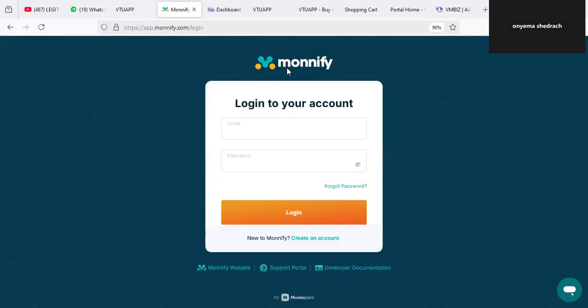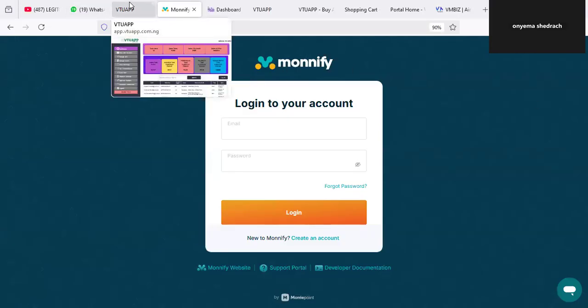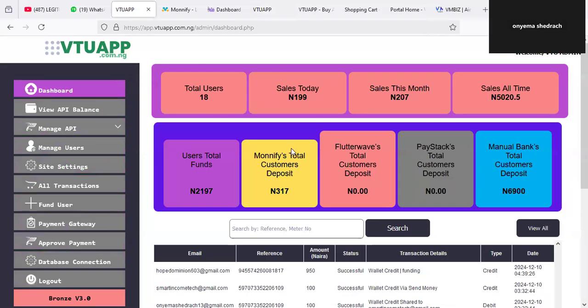So I'm going to show you how this solution works in the back end. How does it look like in the back end? If you look here, you see that this is actually the back end of the VTU app. I'm just doing everything raw here. So you're able to say, okay, these guys know what they are doing.